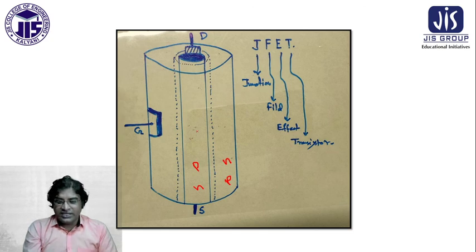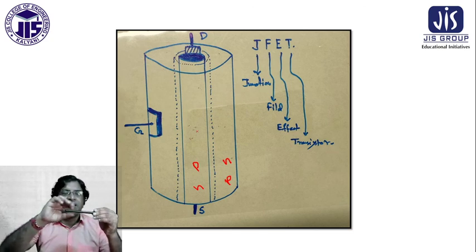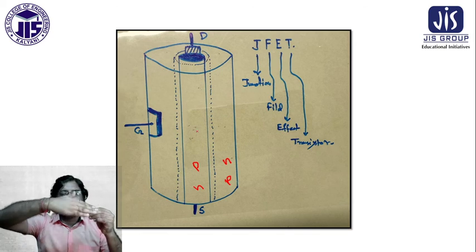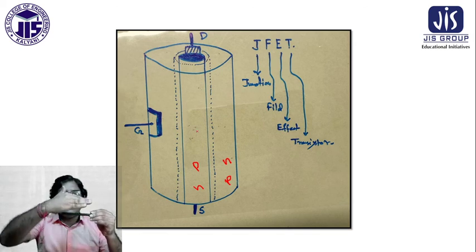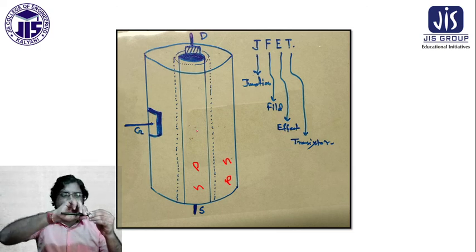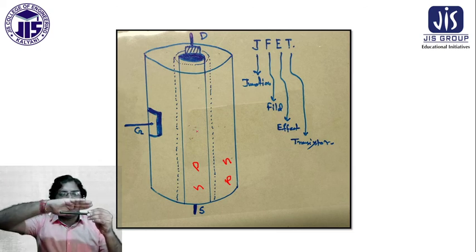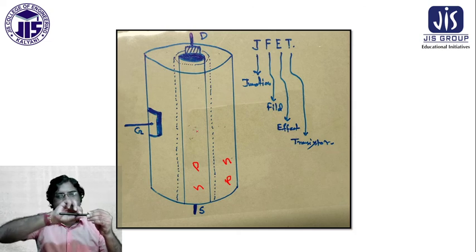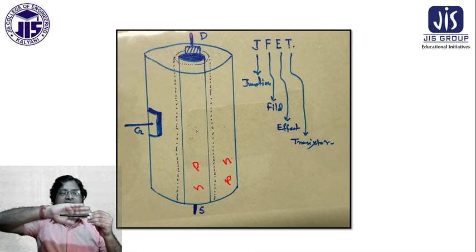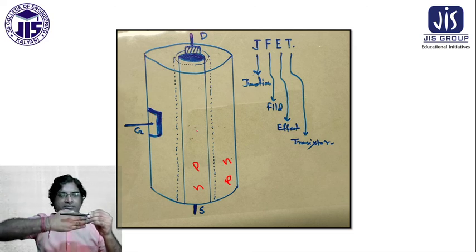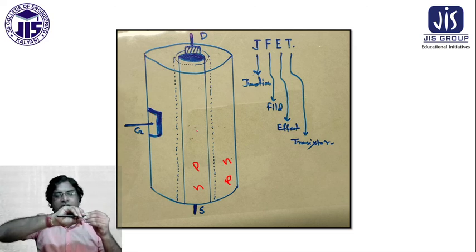This is actually the channel. Suppose this is the channel, and on this surface, on the upper side of the channel, there is a wrapping of another material. Suppose this is the P material and it's wrapping with the N material, so it is the P channel FET. Suppose it is the N material and it is wrapped by the P, so that is called the P channel.